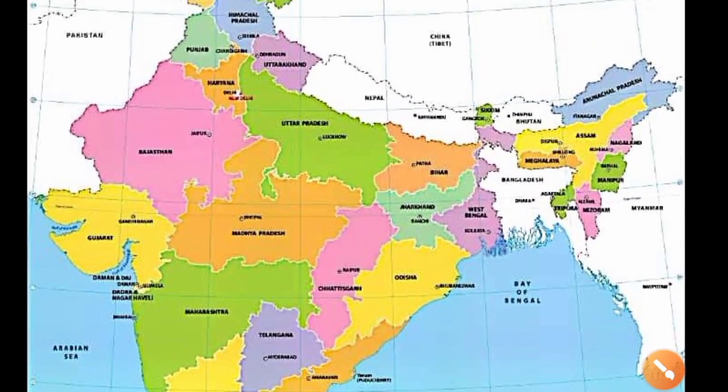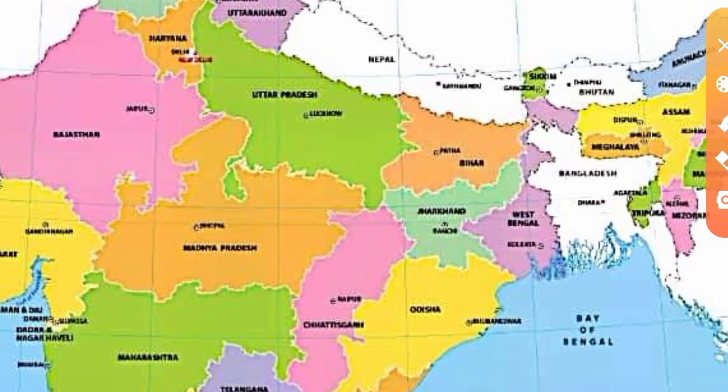From the map, you can understand it very easily. Look, Bhutan is the smallest country neighboring India. And what about China? It is the largest country. We know that in area, China is larger than India. So the largest neighboring country is China and the smallest neighboring country is Bhutan.